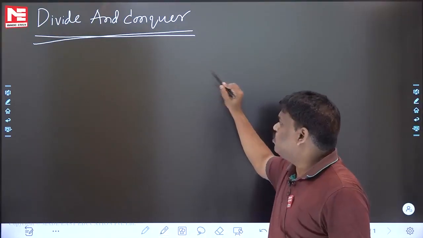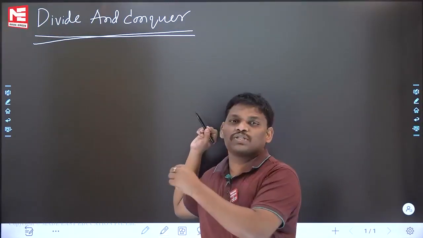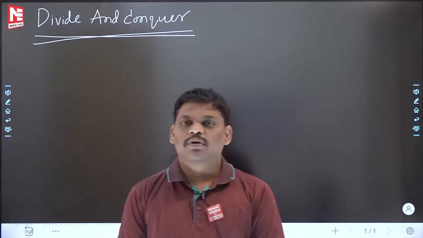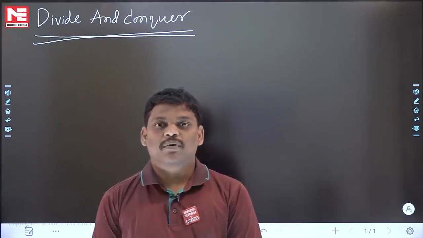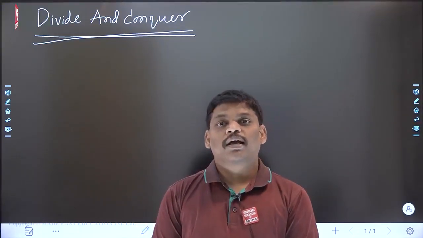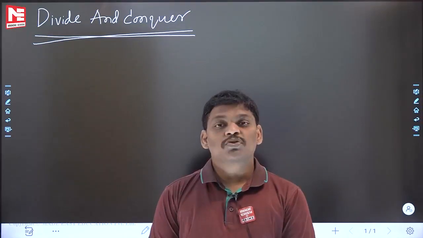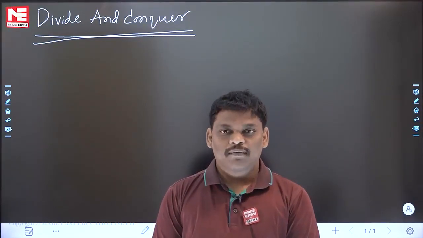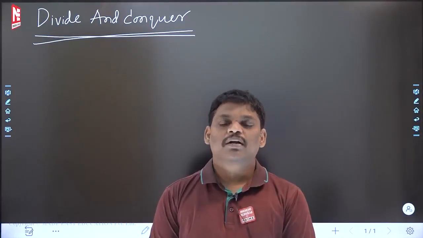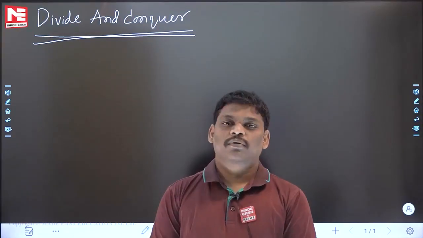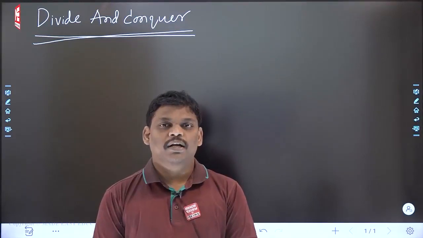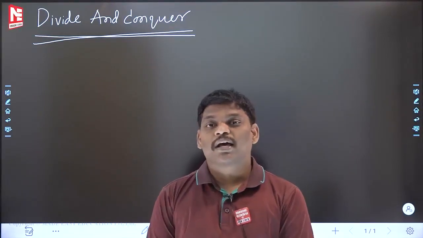Divide and conquer. Before going to divide and conquer, let me give a small introduction about it. Let me say one small story, and afterwards we will go to divide and conquer. Listen everyone. Assume that I have one problem. I want to get a solution to that problem, which is nothing but I want to get an algorithm for that problem. If you have a problem, you want one algorithm for that.